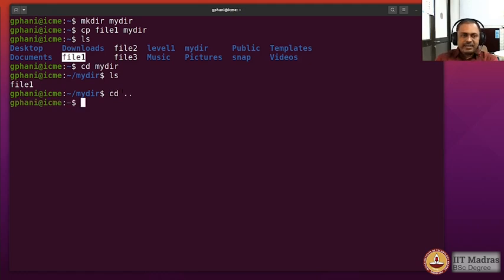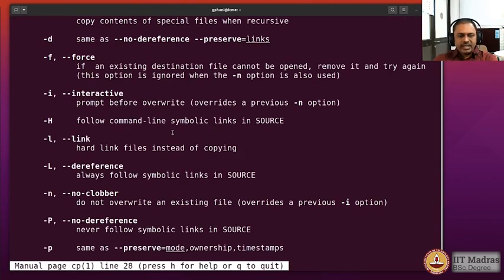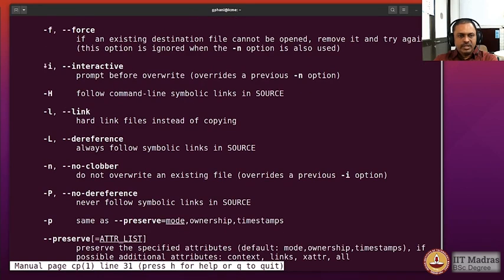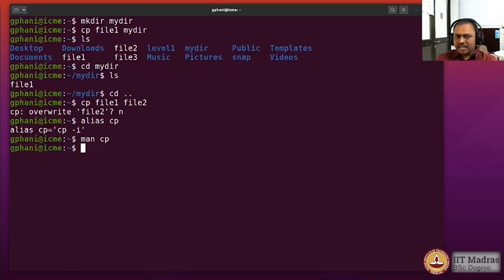Okay, now let us say I type copy file 1 to file 2. Now what happens is that if the second argument is a file, then you are trying to override that file by this copy command, and naturally it would ask you to confirm if you have given the -i option. Let us say I don't want to do that, so I say no. I have given an alias for cp which is -i, and if you look at the man page of cp, -i corresponds to interactive, which means that it should prompt whenever there is an overwriting to be done. So it's a good idea to have that alias kept.